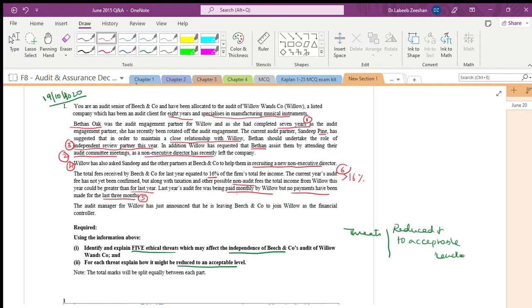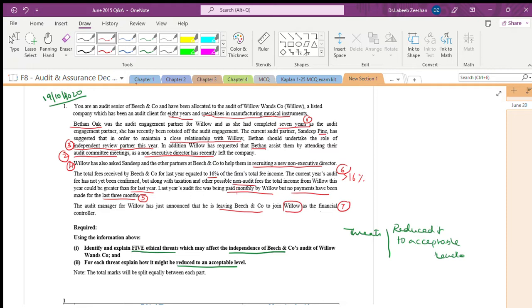The audit manager for Willow has just announced that he is leaving the Beach Company. Again, you cannot join the client immediately as a financial controller. This is also going to be called one of the threats.